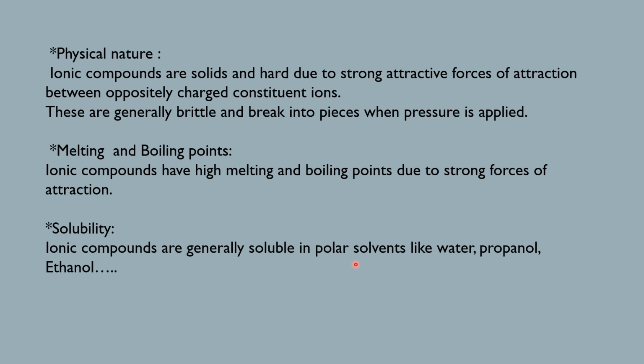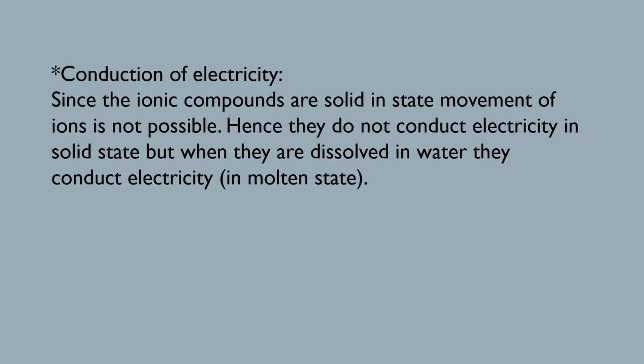Remember that the physical nature of ionic compounds is that they are solids and brittle. They can be broken into pieces when pressure is applied. Ionic compounds have high melting and boiling points, and are generally soluble in polar solvents.